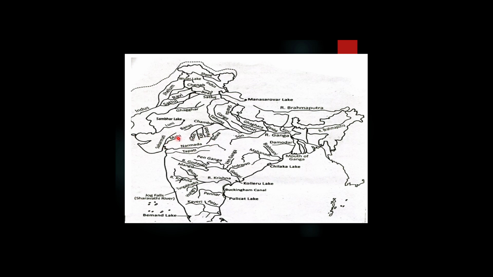River Sabarmati, river Mahi, river Luni, these rivers are said to be inland rivers that drain all their water on the land surface only.